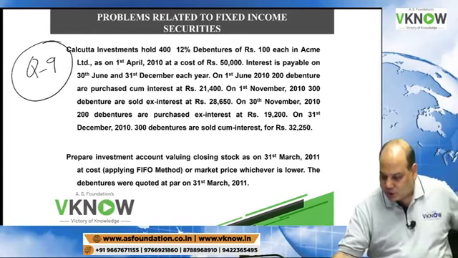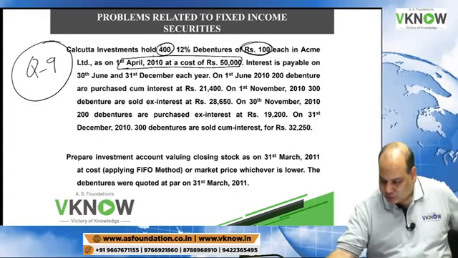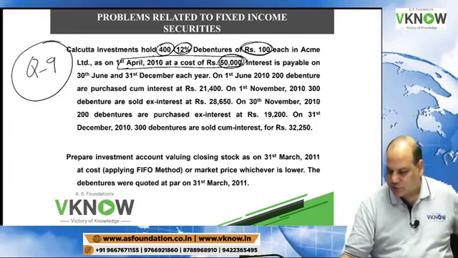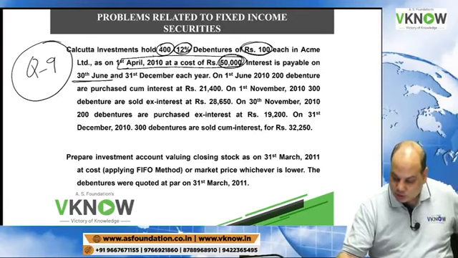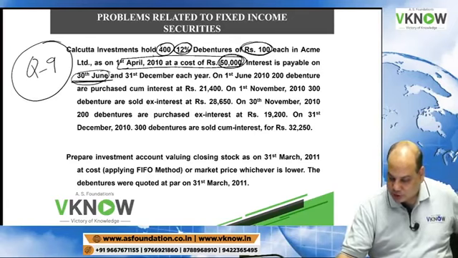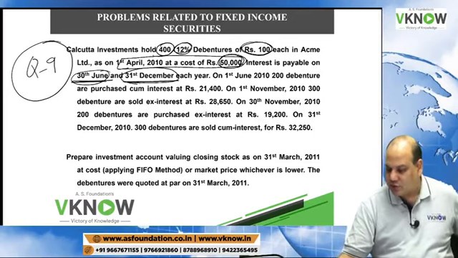So this is the opening balance. Number is given, face value is given, rate is given, cost is given. Interest is payable twice a year, on 30th June and 31st December each year.